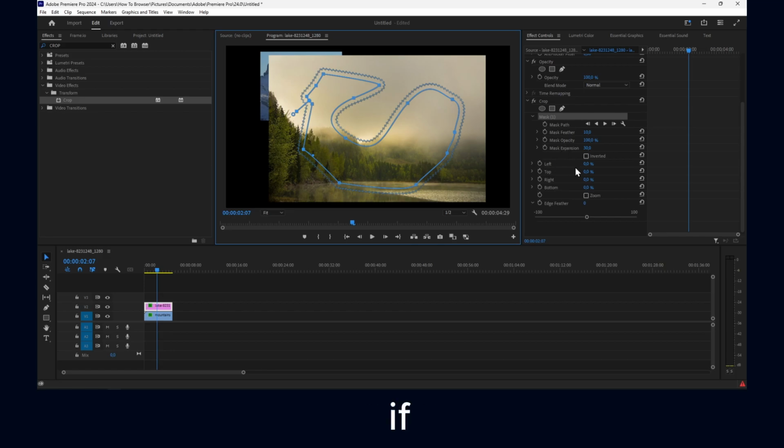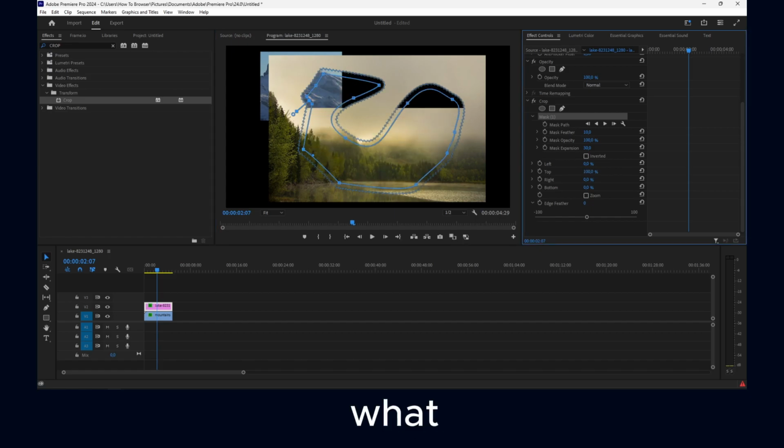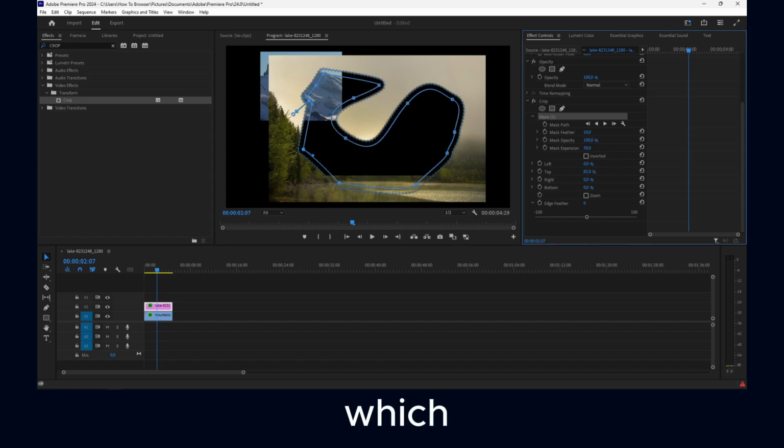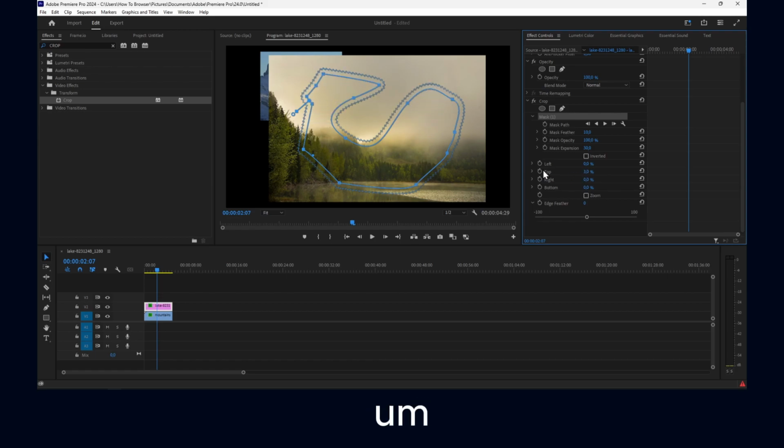So now if you go here to top or left, or let's say top, and you decrease this, look what effect you can create, which is really cool. Let me reset this. You can also add a keyframe here.